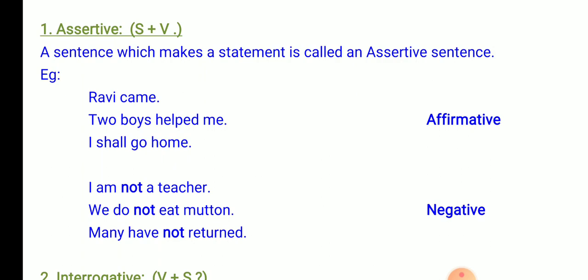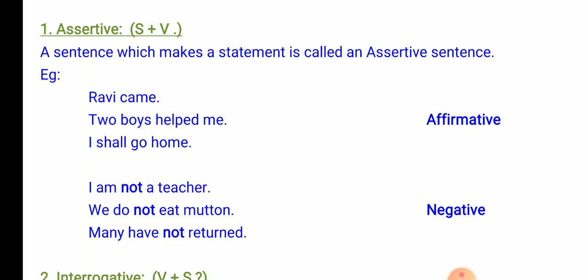Look at the next 3 examples. I am not a teacher. Here, I is the subject, am not is the verb. We do not eat mutton. Here, we is the subject, do not eat is the verb. Many have not returned. Here, many is the subject, have not returned is the verb. These 3 sentences are called negatives.